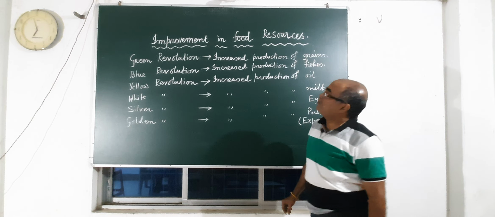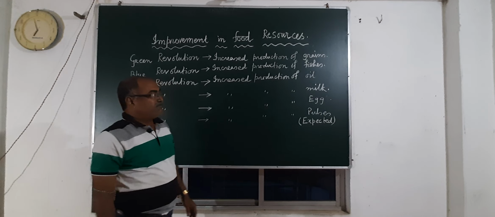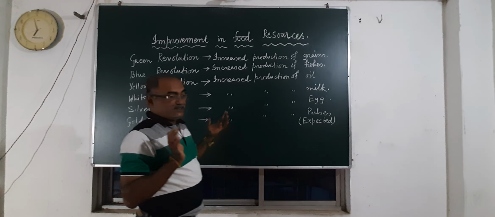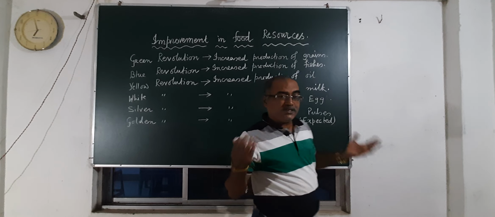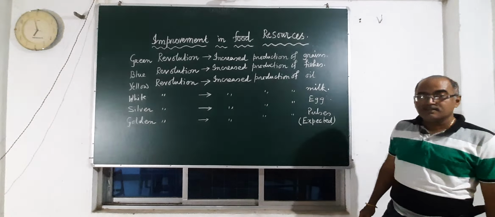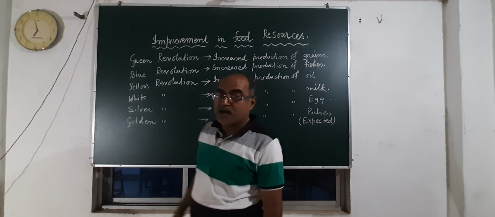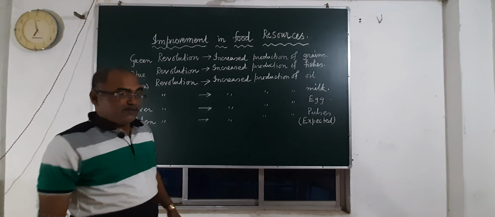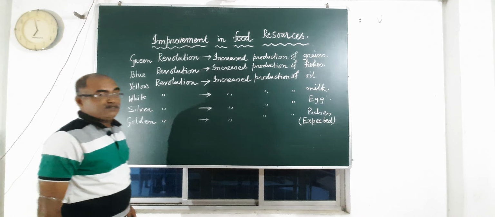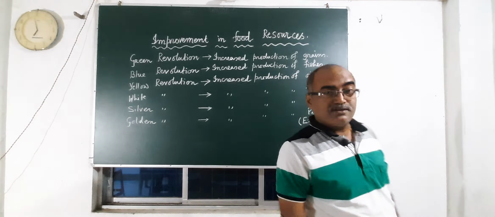So, in improvement of food resources, the main thing is that our land, the Indian land, is constant, but the population is increasing. So we have to increase the production of our food crops. In food crops, especially green revolution comes first. Green revolution, that is the production of grains.